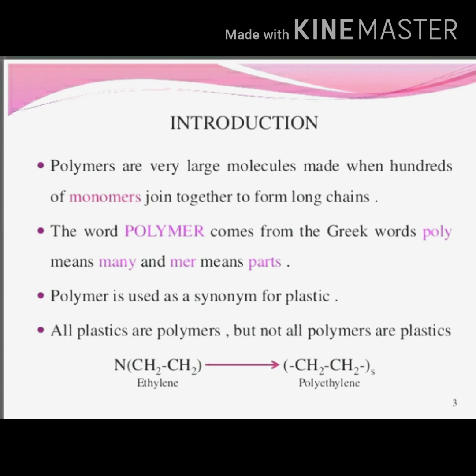The word polymer comes from Greek words poly and mers. Poly means many and mer means parts. Polymers are used as synonym for plastics. Here all plastics are polymers but not all polymers are plastics. For example, polyethylene. Polyethylene is a polymer. It is formed by ethylene monomer.